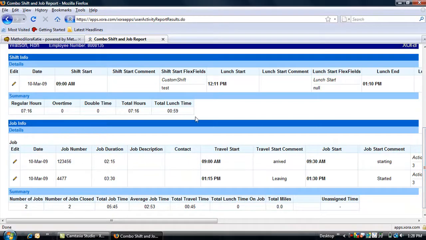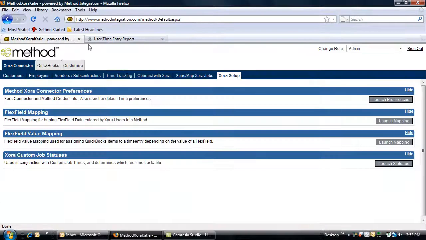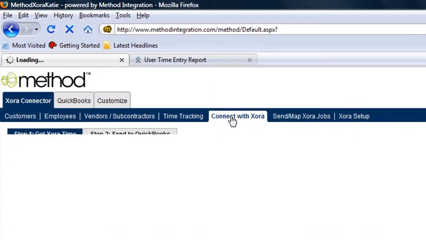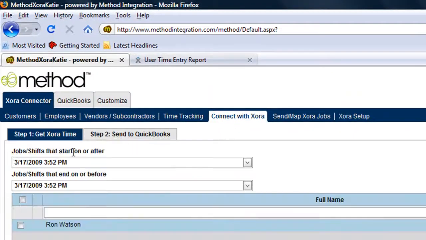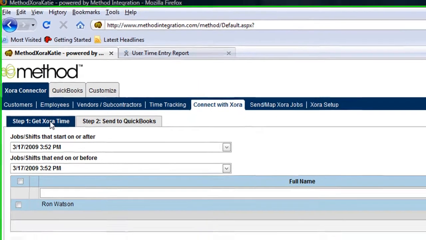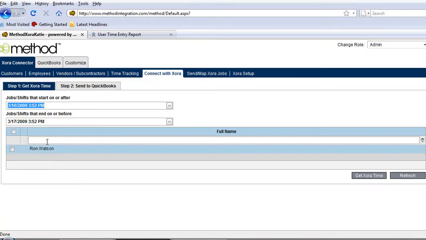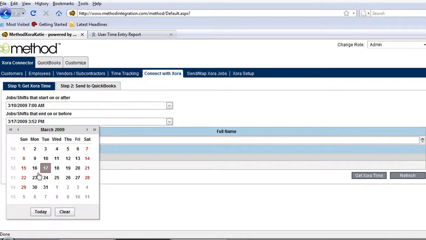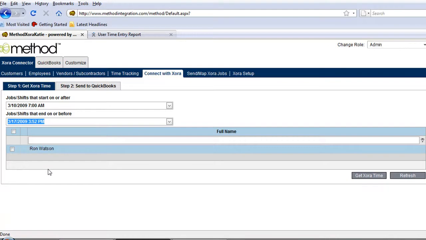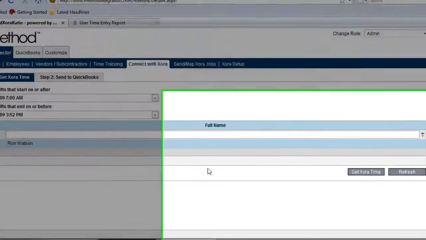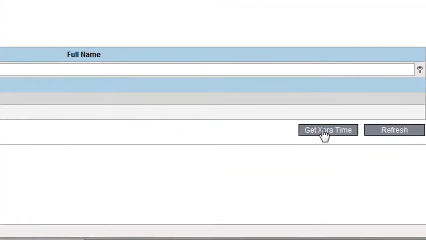Let's flip back to Method, click Connect with Xora, Step 1, Get Xora Time, and enter March 10th at 7 a.m. for the start of the day to today, the 17th. Check off the mapped employee, Ron Watson, and click Get Xora Time.